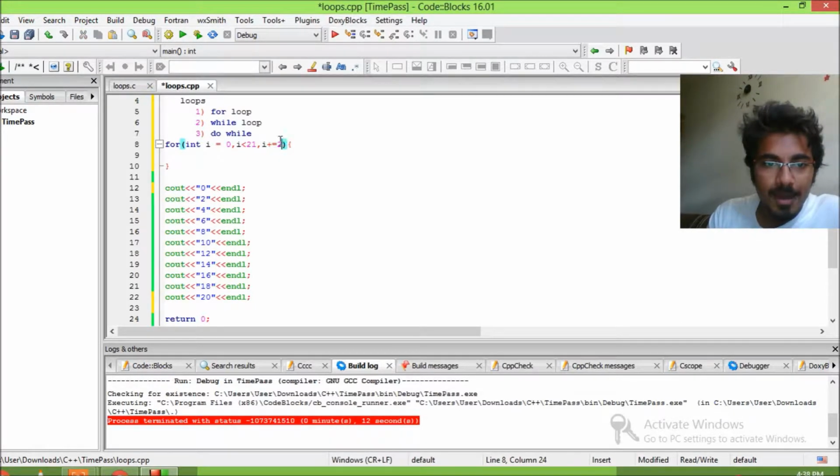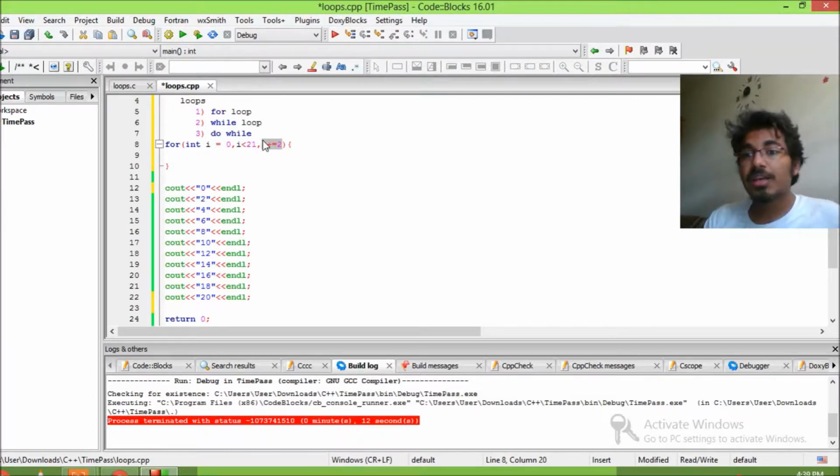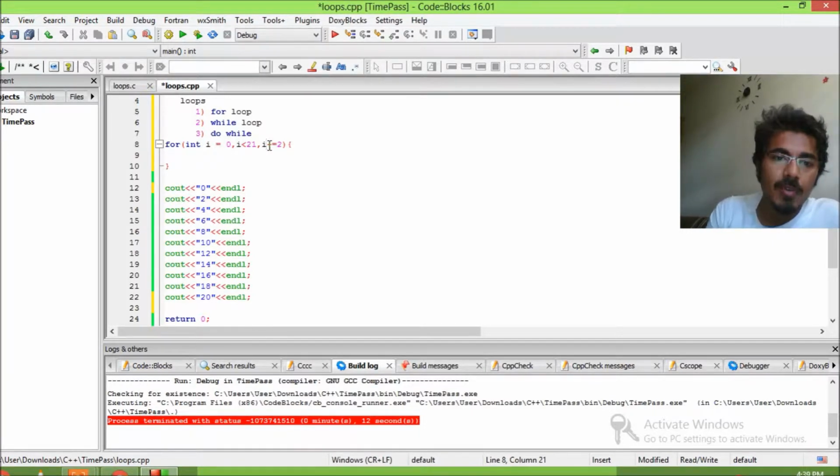And this, you can notice, is the third part, and this third part is dealing with incrementing. This will always be incrementing, because you are repeating your one line of code more than once. If you're going to repeat it for 10 times, the increment should be 10. If you're repeating it for 20 times, the increment should be 20. That's why we have a part for incrementing. So the first part is for initializing, the second part is for condition, and the third part is for incrementing. Or if you want to decrement, you can decrement.